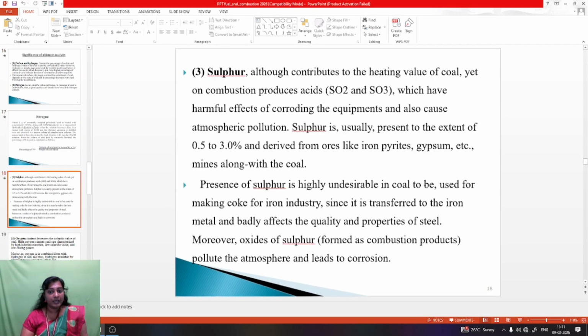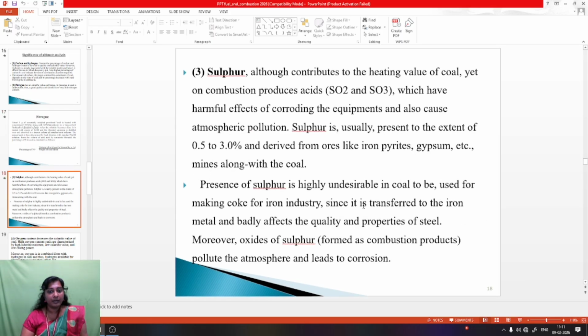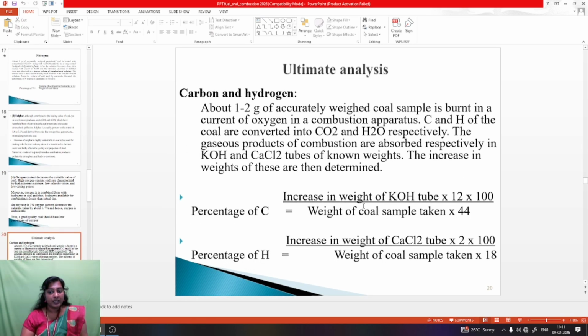In ultimate analysis, we can find out the nitrogen. Nitrogen is found out using Kjeldahl's flask process. The formula is percentage of nitrogen equals volume of acid used into normality into 1.4 divided by weight of coal taken. Then carbon and hydrogen content. Carbon means increase in weight of KOH tube into 12 into 100 divided by weight of coal sample taken into 44.